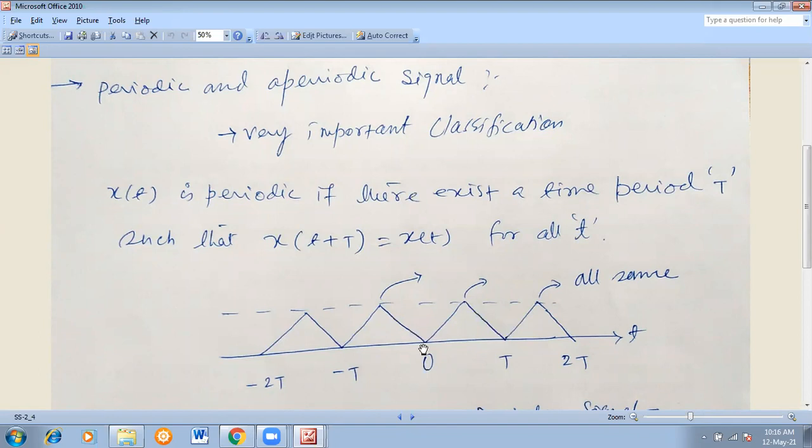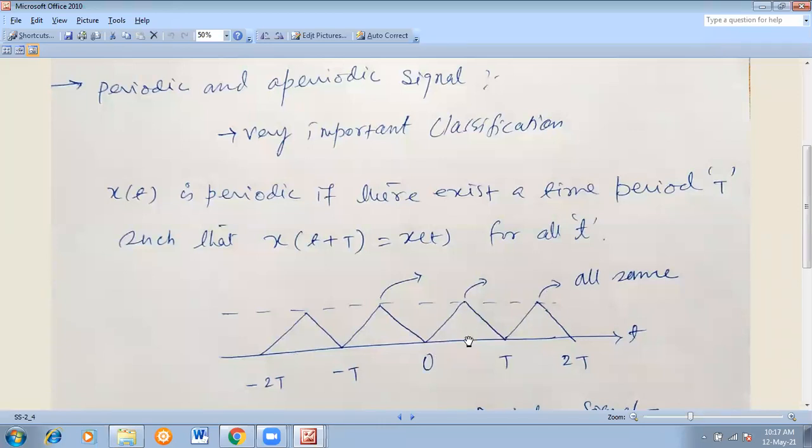Now one more thing I want to say. Suppose this is x(t). The value at this point and the value at this point are the same.